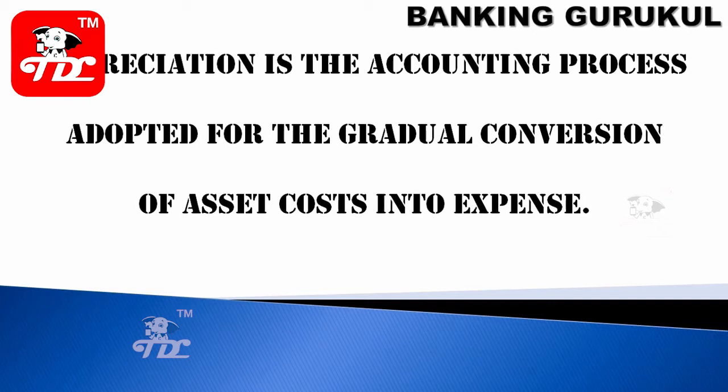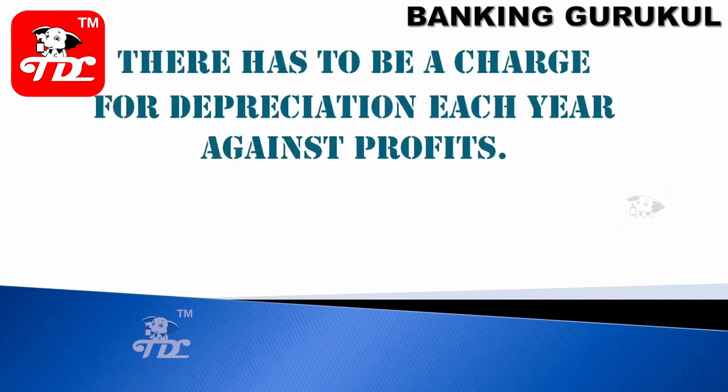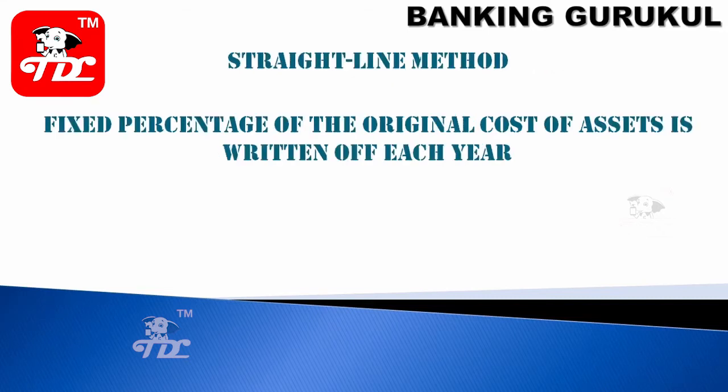Okay, we have already discussed this. So in the first year I buy a fixed asset, and gradually this asset will be converted into expenses. Because if you buy everything in the first year and book everything as expenditure, then your company or organization goes into loss. So we gradually convert the asset into expenditure. There has to be a charge for depreciation each year against profits. So when your expenses are more, automatically your profit will be less. Today we'll discuss the straight line method.